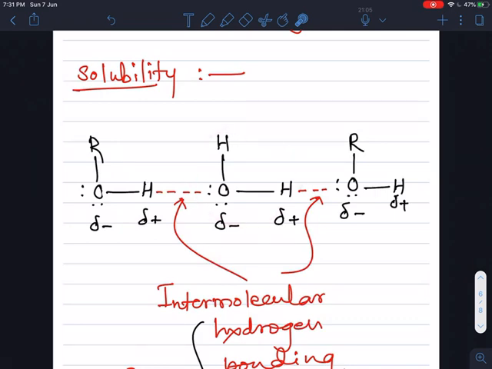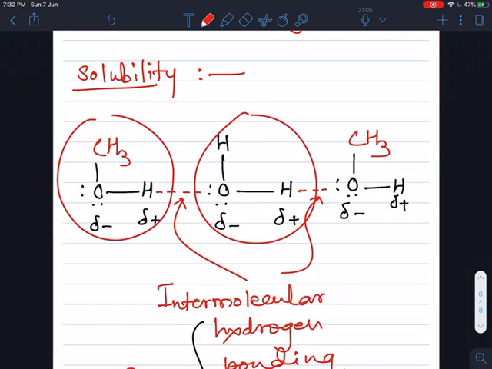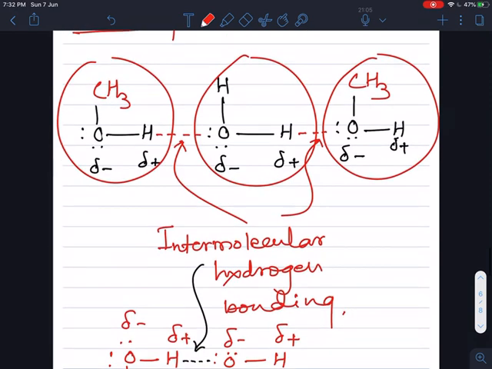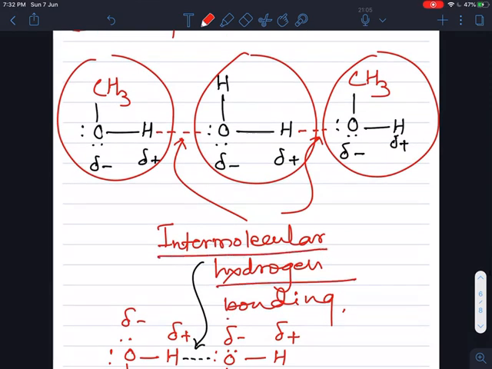So if we take CH3 instead of R, then what happens? This is CH3OH and H2O. This is CH3OH, the methyl alcohol, and this is a water molecule. Now methyl alcohol, when dissolved in water, easily forms intermolecular hydrogen bonding with water. If we take ethyl alcohol, suppose ethyl alcohol is there, then what is the formula? CH3CH2OH. It also easily forms intermolecular hydrogen bonding with the water molecule.